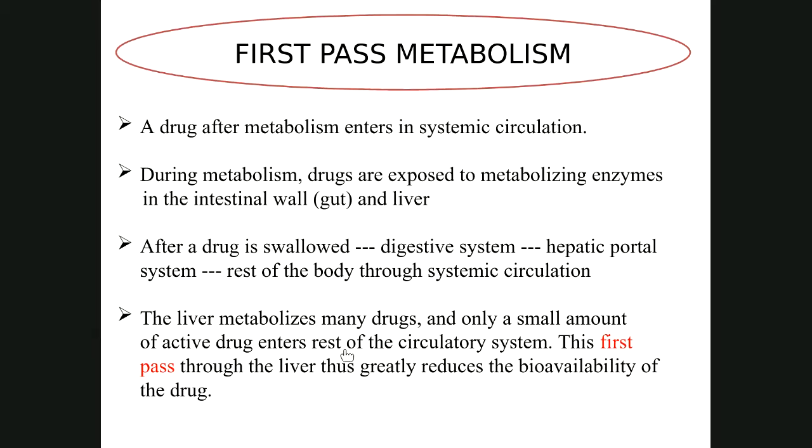So the actual amount which we took was 500 mg. But now because of the first pass metabolism, it is reduced to 200 mg. That means the bioavailability of the drug is reduced through the first pass metabolism. So that is known as first pass metabolism.